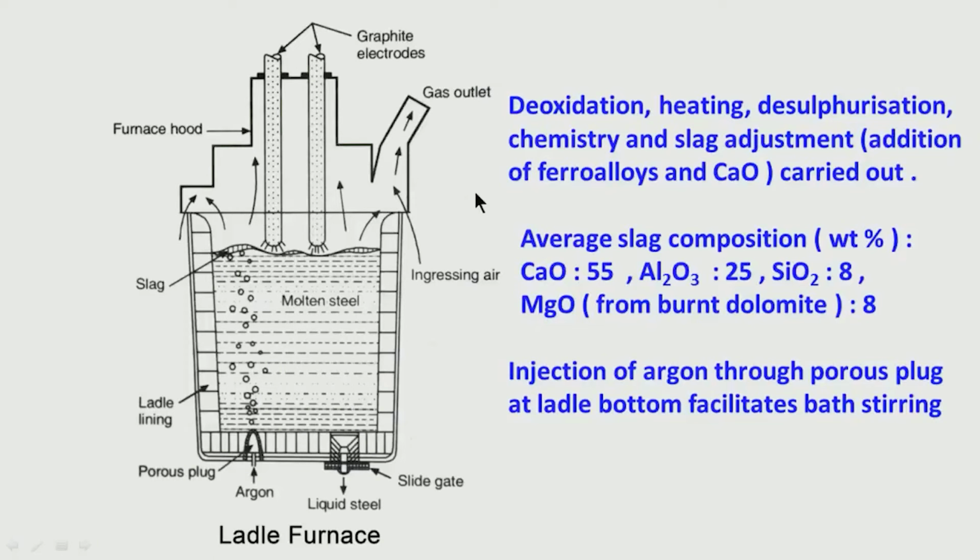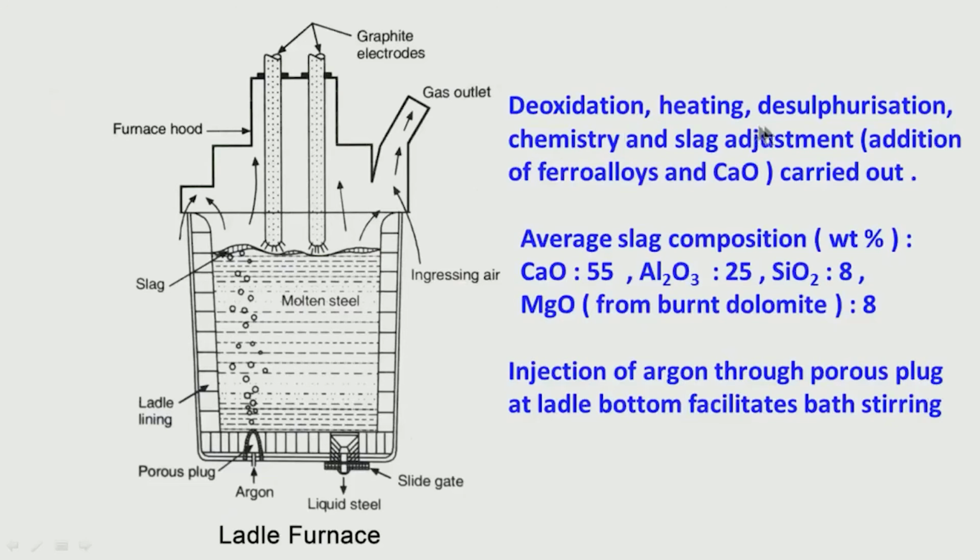Maybe you have to adjust manganese, silicon, or other alloying elements, whatever are the requirements in the particular grade. Maybe you have to adjust the carbon, and a small amount of coke addition may be necessary for getting the desired carbon level. So, all these additions are possible in ladle furnace.